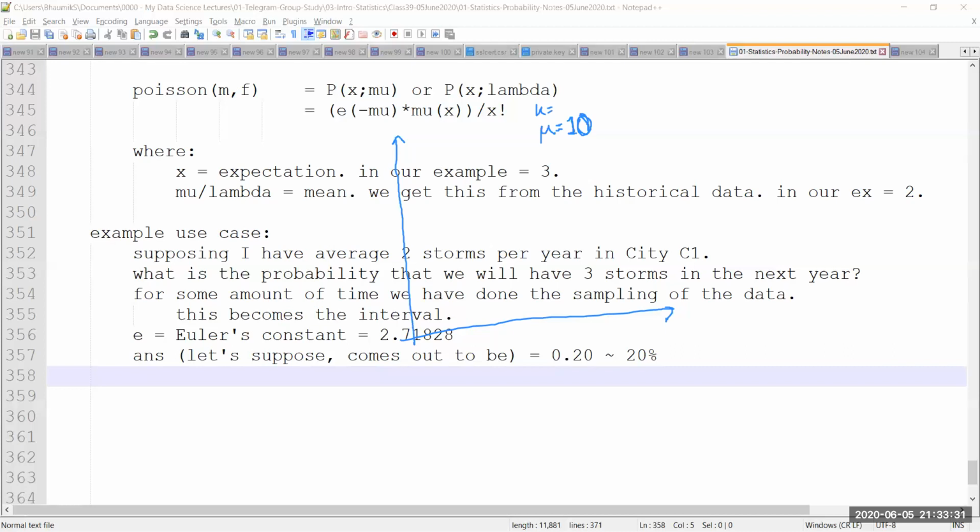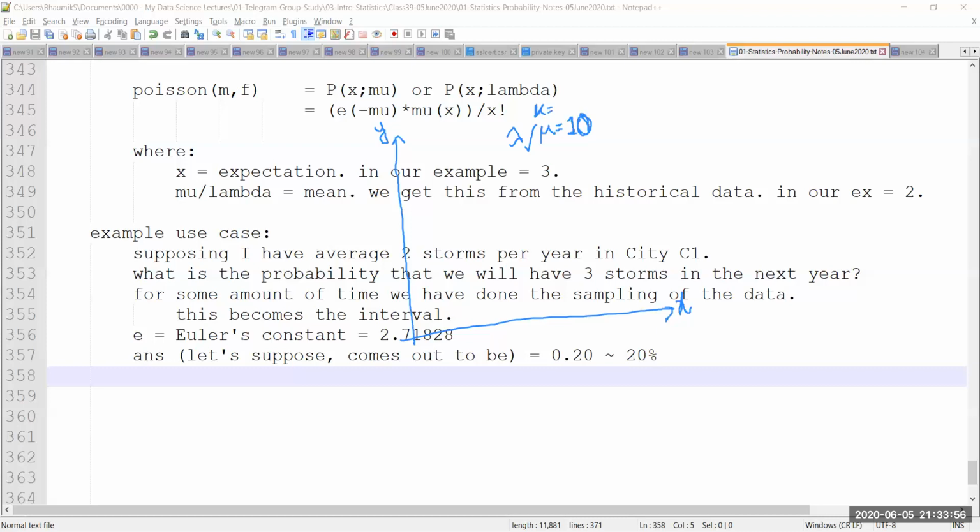Now, if mu, or this can also be defined as lambda, if lambda is equal to 10, then on the y-axis I have the probability. On the x-axis, I'm going to have k. Now, what is this k term? The k term is just a fancy way of representing the number of occurrences I'm interested in.